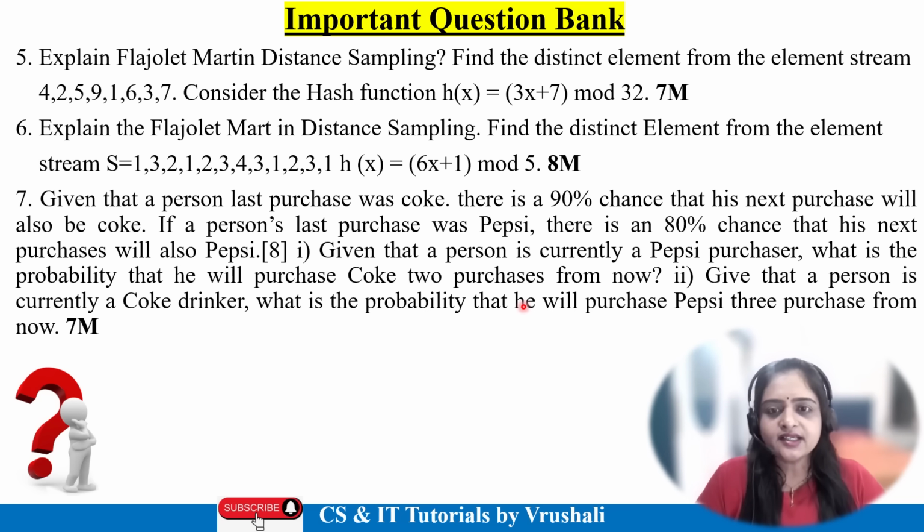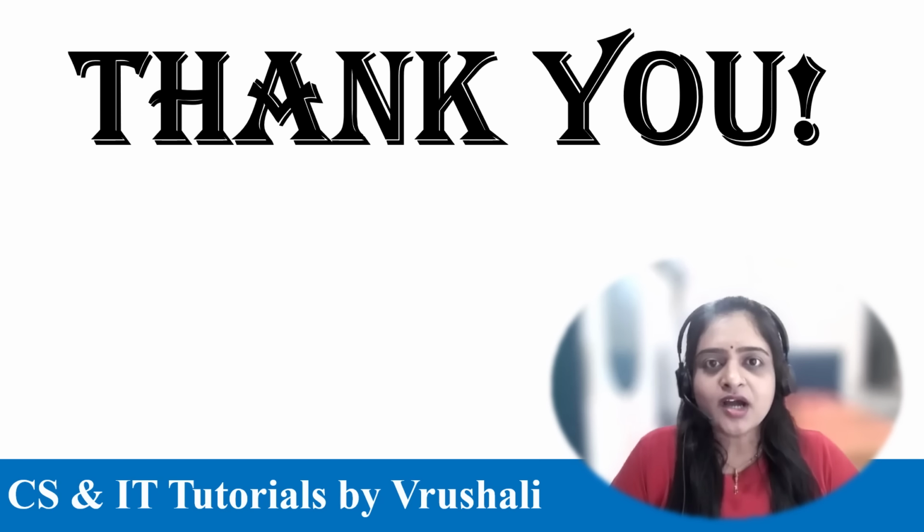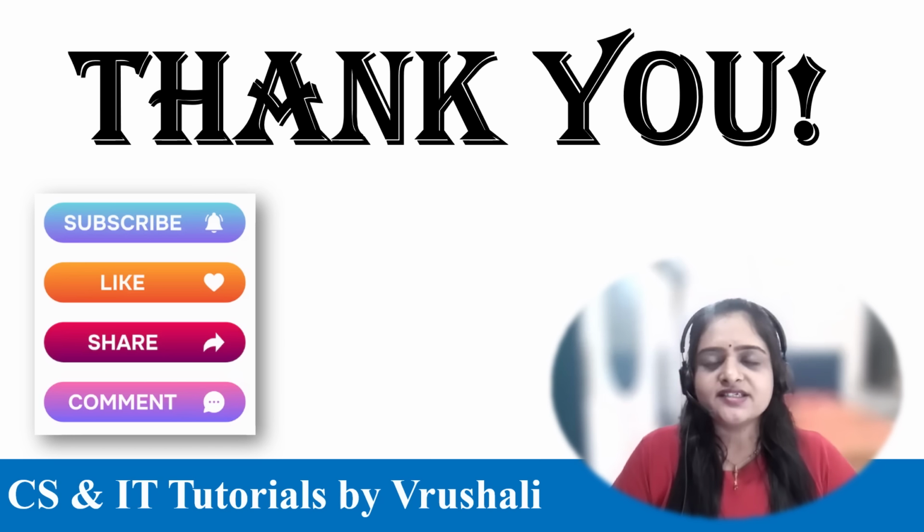Now the next example is a Markov chain algorithm question related to Coke and Pepsi, which again we have solved on the previous slide. So just practice it. This is all about your second unit. Practice it. All the best and thank you.